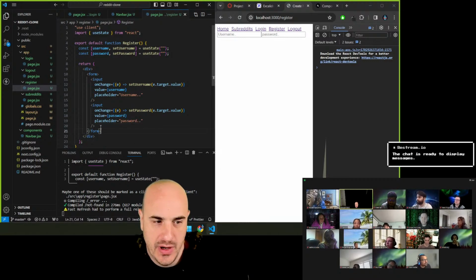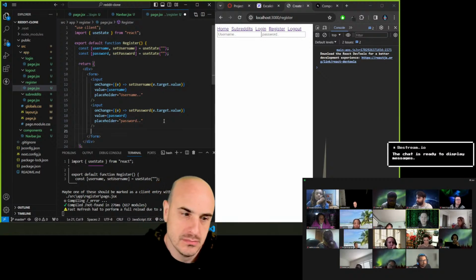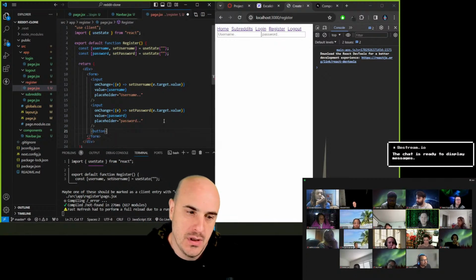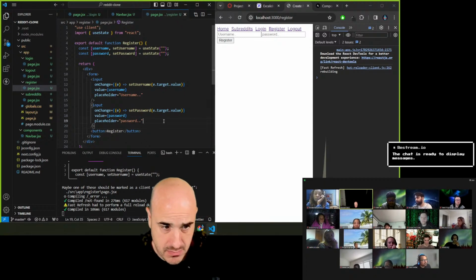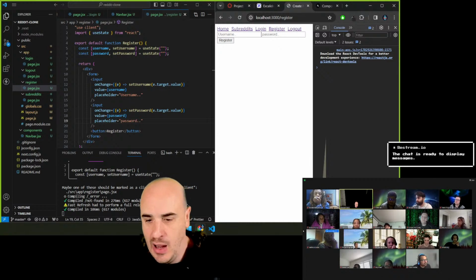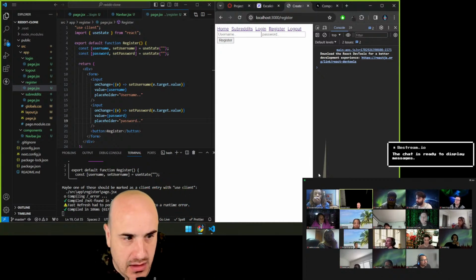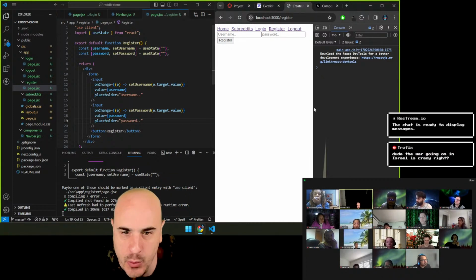And then finally, what do I need in this form? A submit button. Yeah. And this I'll call register. And now when I click on register, I want to see the username and password in the console log, and then we'll call it there for the day. So how can I do that?